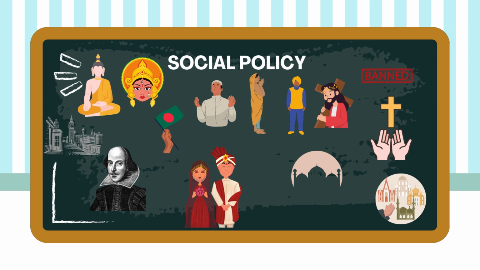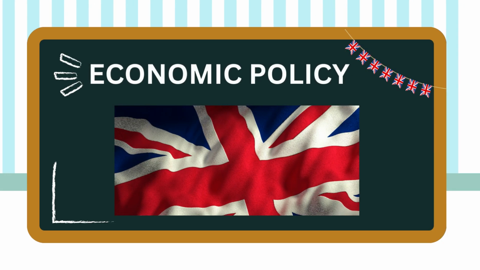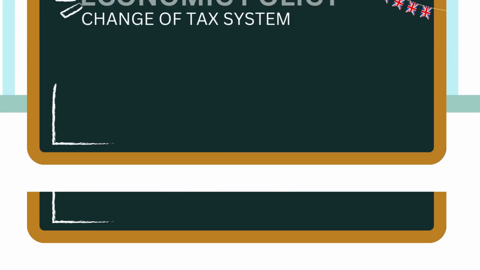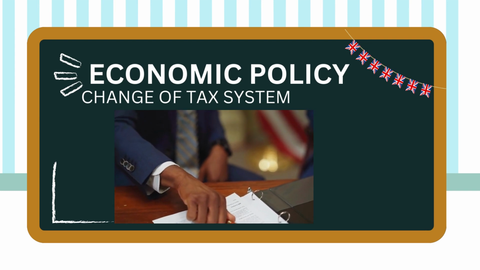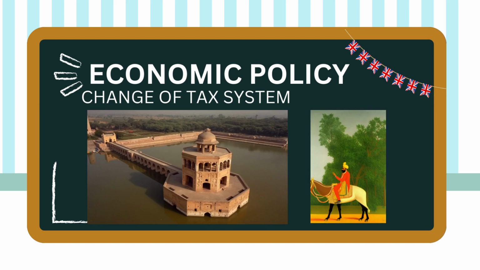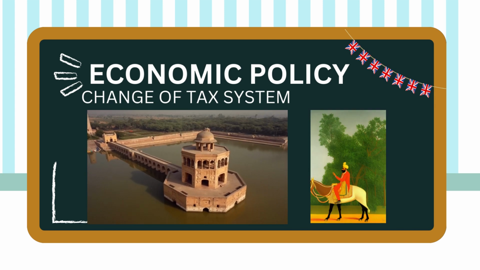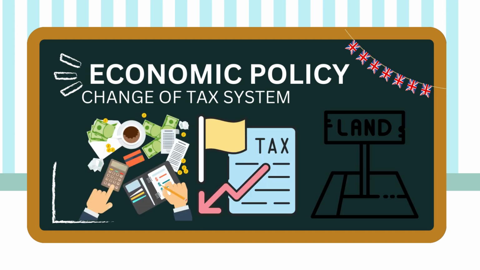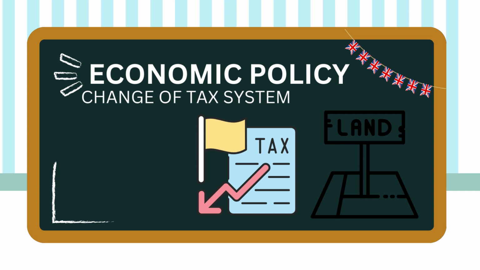Now let's study about the economic policy. The main points of economic policy of the British were: Number 1. Change of tax system. The British administration, based on bureaucracy and military system, was much smaller as compared to the Mughals' court of princes and nawabs. This enabled them to reduce the inherited Mughal tax system of land revenue.